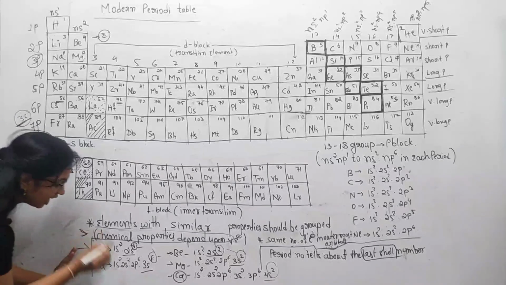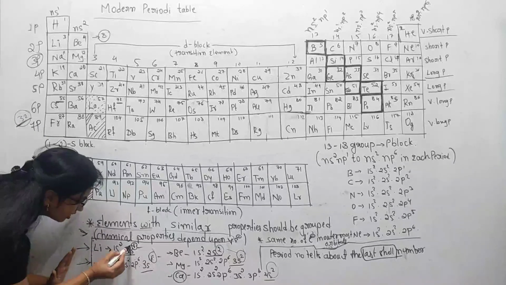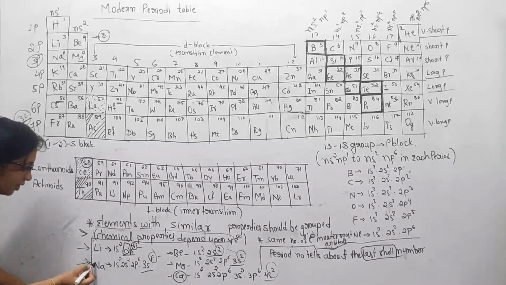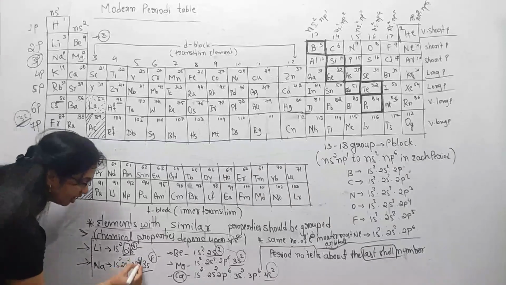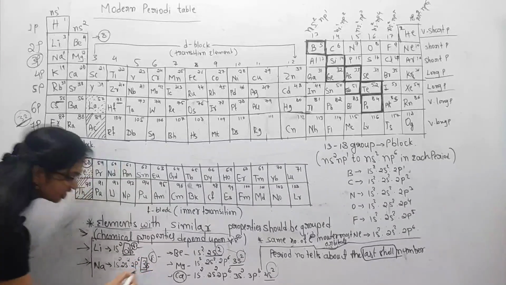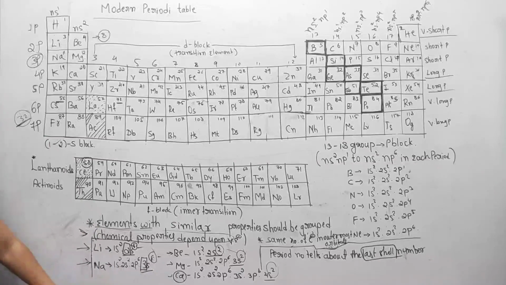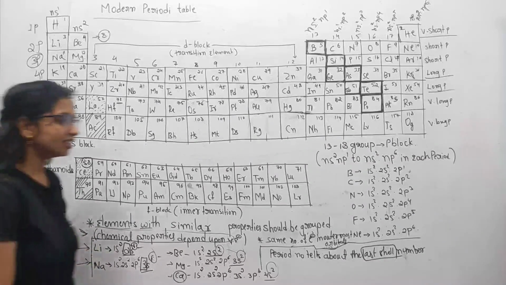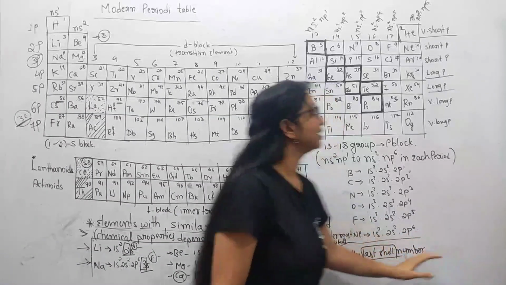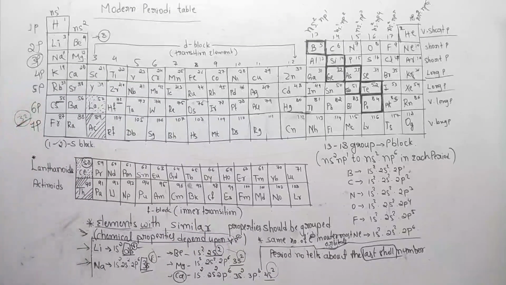For lithium the outermost shell is the second shell, and for sodium the outermost shell is the third shell. So like this, the periods tell about the last shell number.